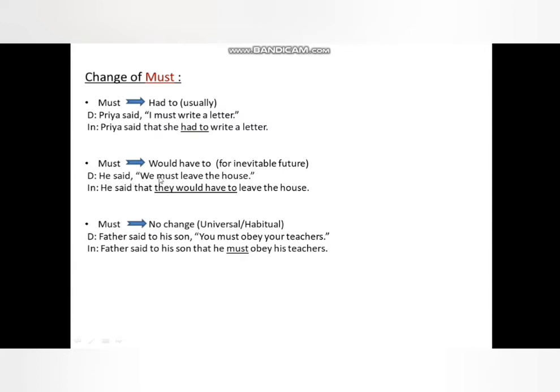He said, "We must leave the house." He said that they would have to leave the house. The third one, must will have no change when it indicates a universal or habitual thing. Like, Father said to his son, "You must obey your teacher." Father said to his son that he must obey his teachers.